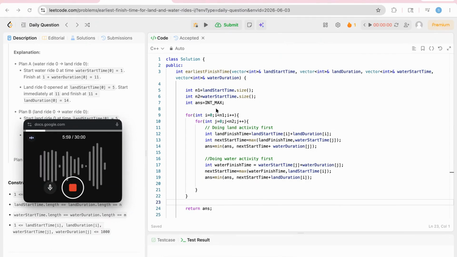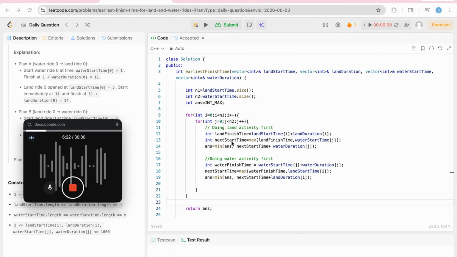Now for every combination, we have two options. We can do the land activity first and then the water activity, or first do the water activity and then the land activity. Suppose we are doing the land activity first, then for that combination we take the time at which we will be able to complete that land activity. That will be start time plus duration.